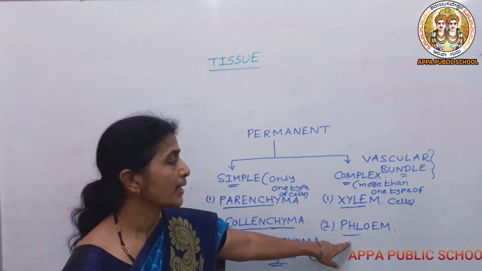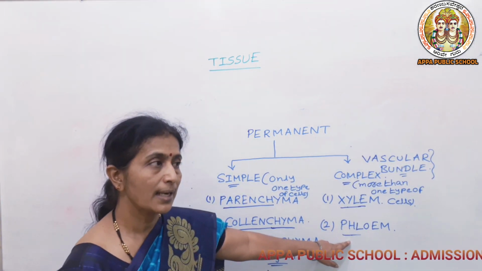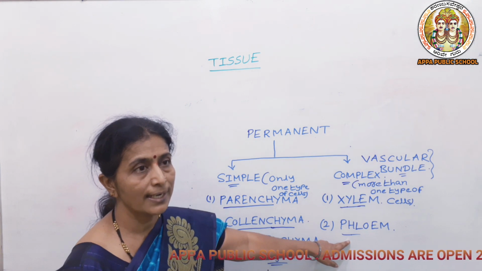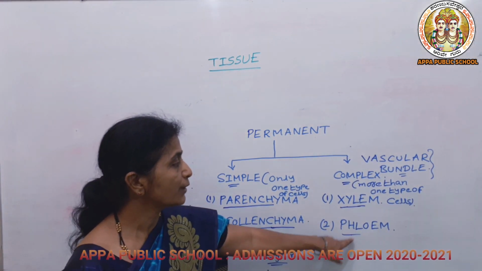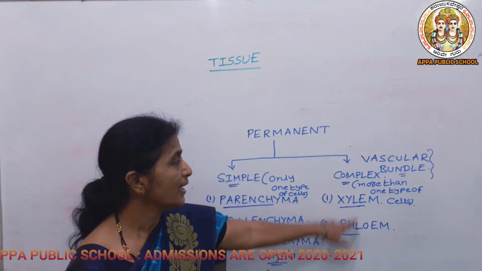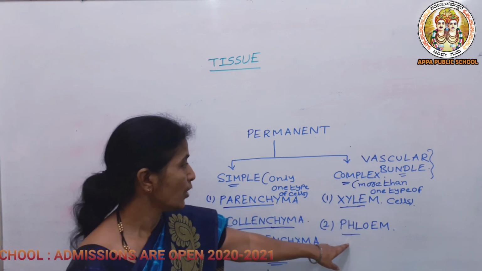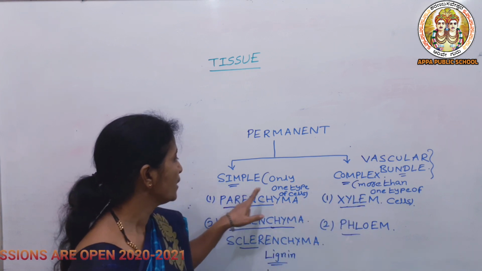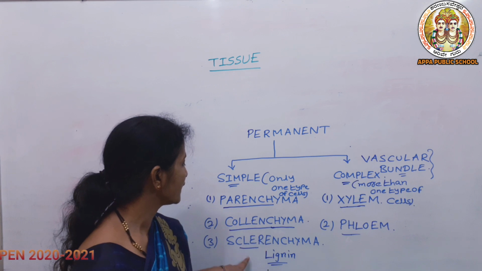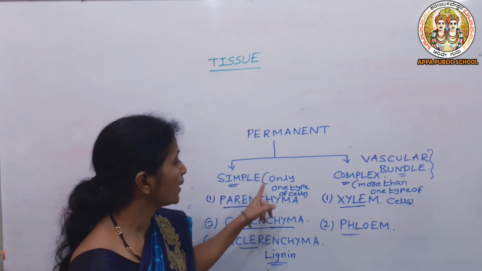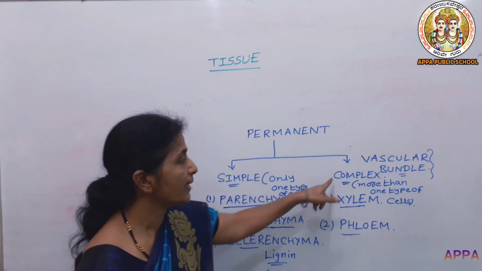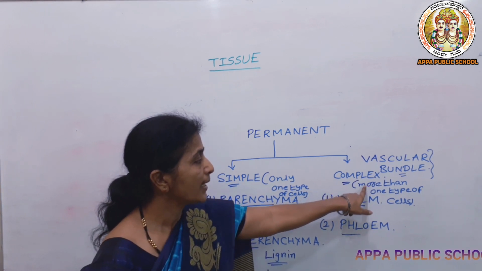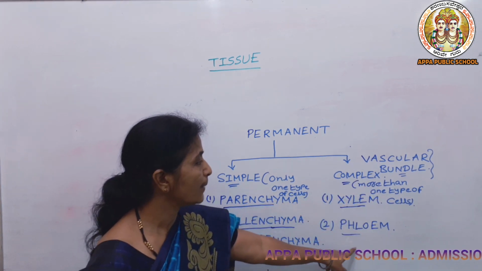Then the phloem parenchyma and phloem sclerenchyma, or another name for sclerenchyma is fiber. That's why it is considered as the complex permanent tissue. In case of simple permanent tissue, these parenchyma, collenchyma and sclerenchyma consist of only one type of cells. But in case of complex permanent tissue, they consist of more than one type of cells.